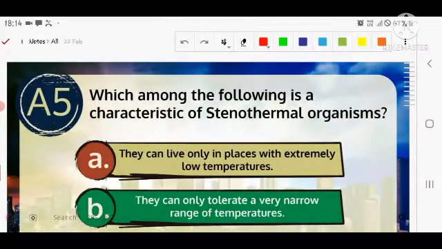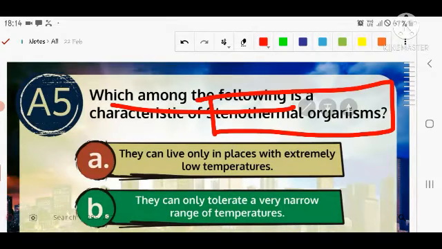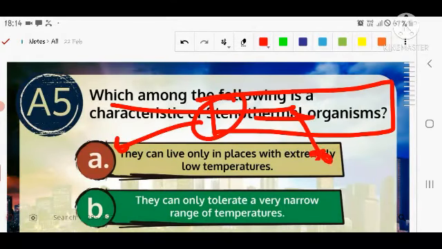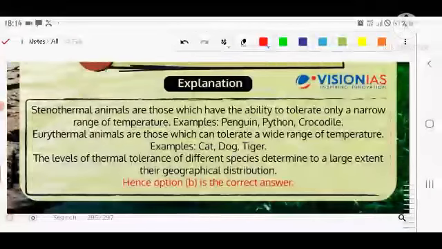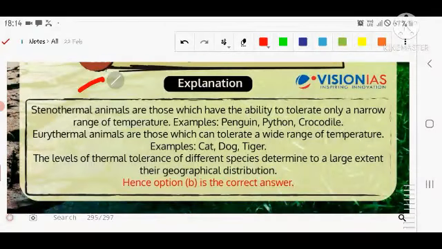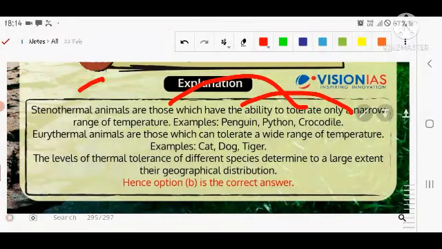The next question is: which of the following are the characteristics of a stenothermal organism? I already told you steno is nothing but narrow. Thermal is related to temperature. They can tolerate a very narrow range of temperature is the best explanation given here. Stenothermal animals are those which have the ability to tolerate only a narrow range of temperature. For example, penguin, python, crocodile. Python is a type of snake which does not have poison in it.